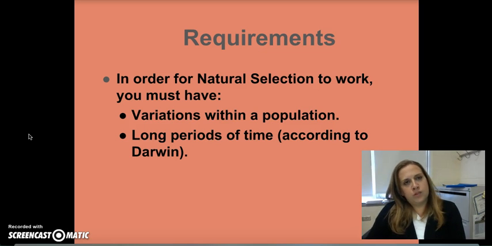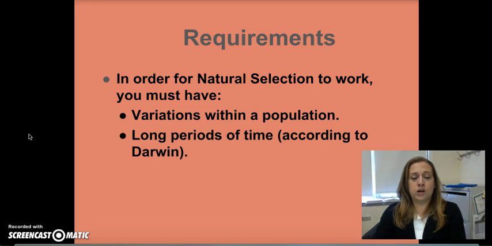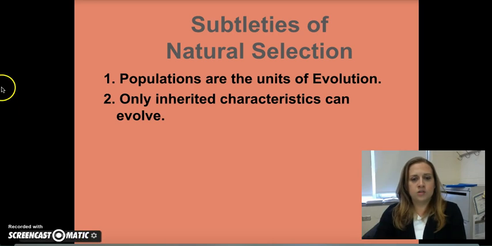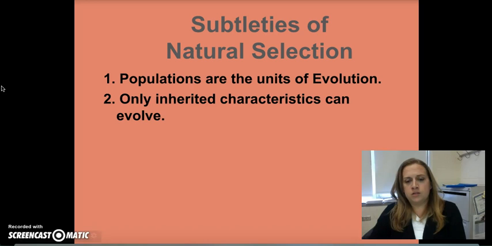So if you're looking at a species like humans that have a much older age for maturation and reproductive age, you need a much longer period of time. If you're looking at something like fruit flies that reproduce fairly quickly, you're not going to need as long to watch evolution occur. So some of the subtleties of natural selection: populations are the units of evolution. So an individual cannot evolve. An entire species may not actually be evolving. It would be individual populations of a species that would evolve.